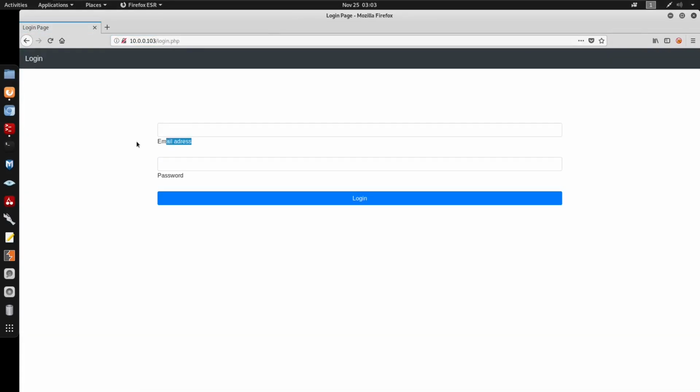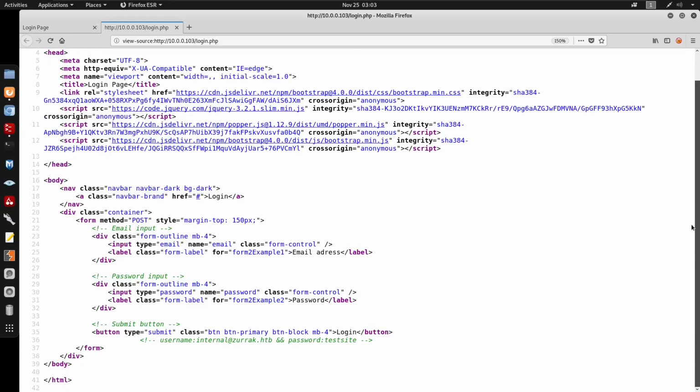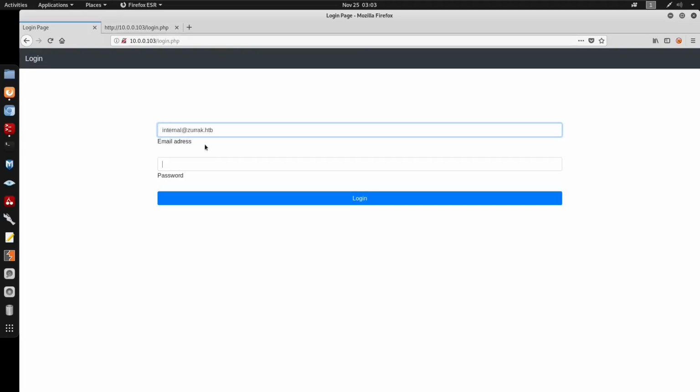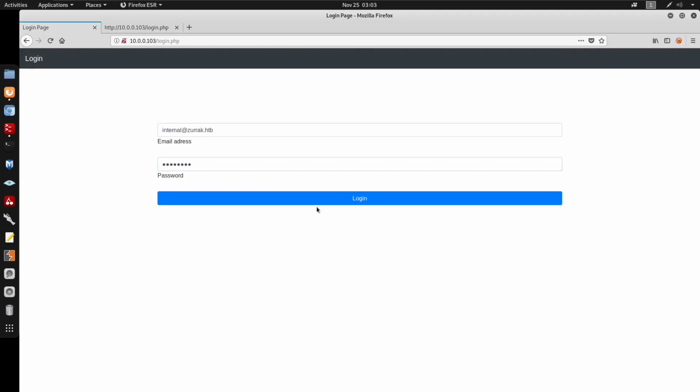So I'm surfing to port 80. You already get an email address and also a password here, so let's view the source code. Yeah, we do get a username and also a password. I'm going to copy this username, which is for the email, and also the password for the test site. We're going to log in, and we're able to log in.